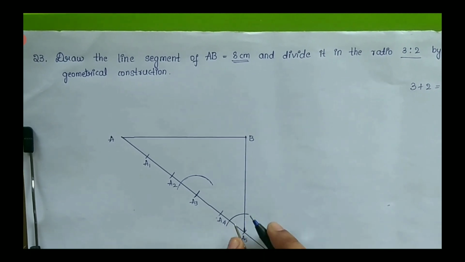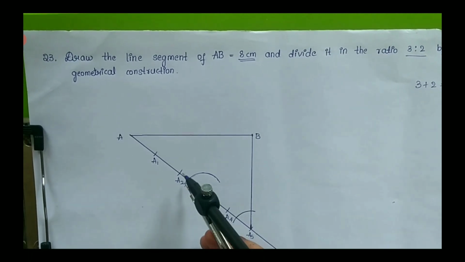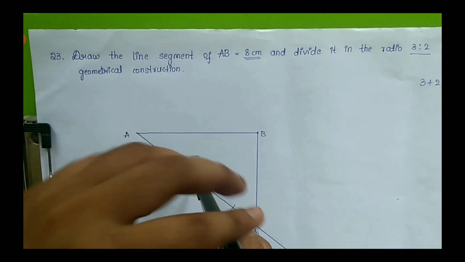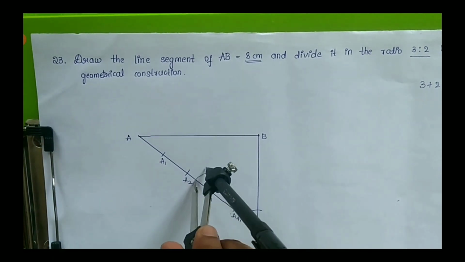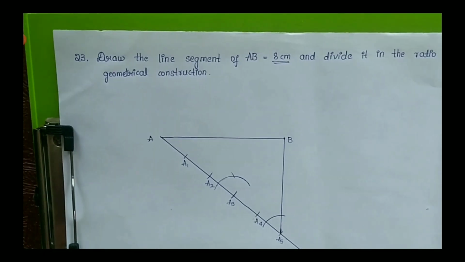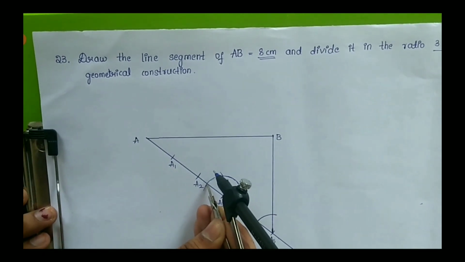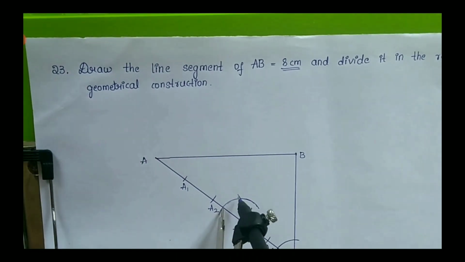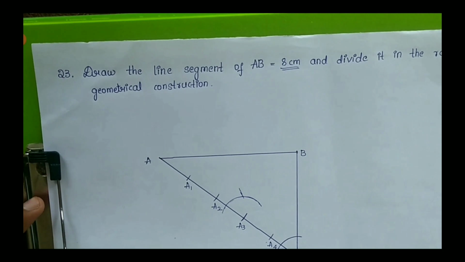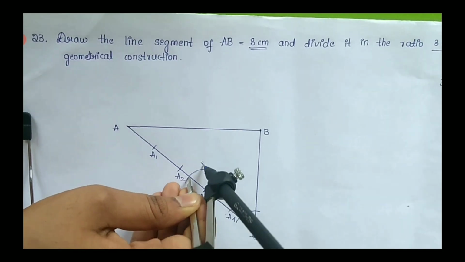By keeping the compass on the line at which the previous curve meets, cut the previous curve like this way. Don't change the radius. The radius you took at A5 is considered here.